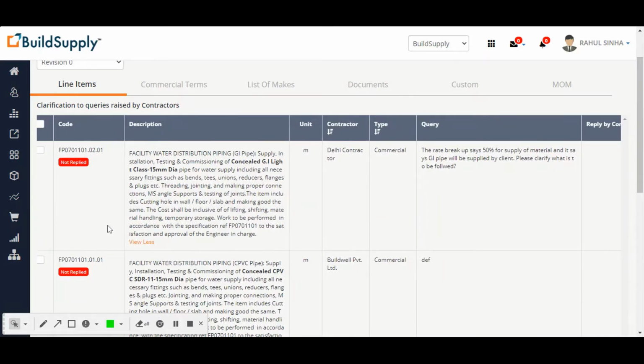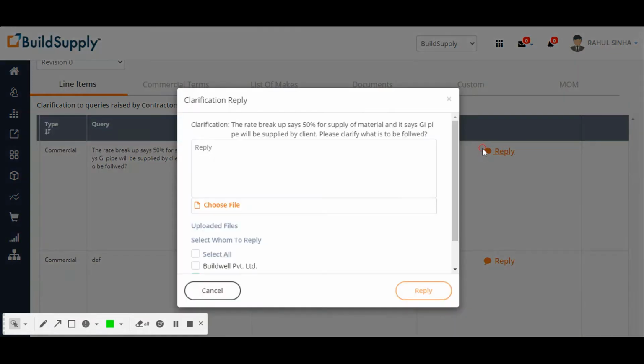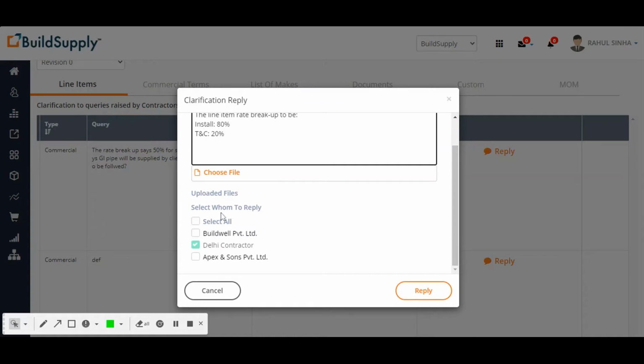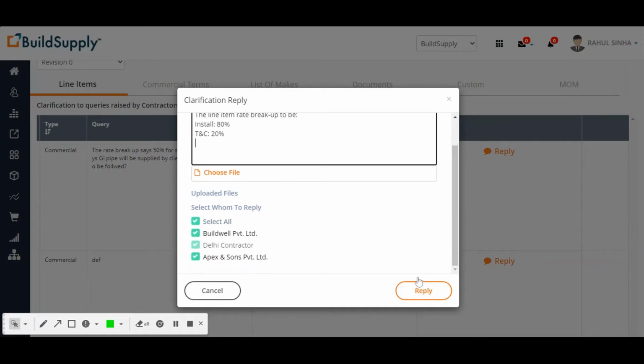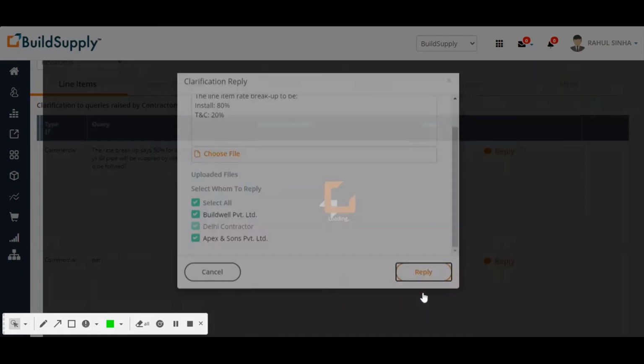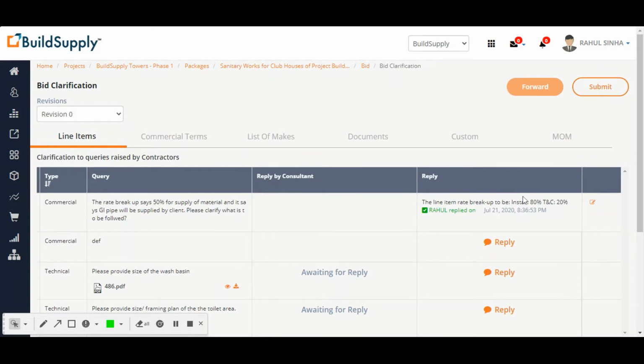Whereas let me reply to this query by Delhi Contractor. Rate breakup says, so I'll say here, and I want to reply not just to Delhi Contractor, but to all other contractors also. If I want to attach any file, I can attach it, and I will click on reply. So what I've done is replied to all the contractors to whom the bid has been sent. Very importantly, it's not that I change the reply over here and it gets automatically applied, because rate breakups are linked to the line item. So I'll have to make a tender addendum also.